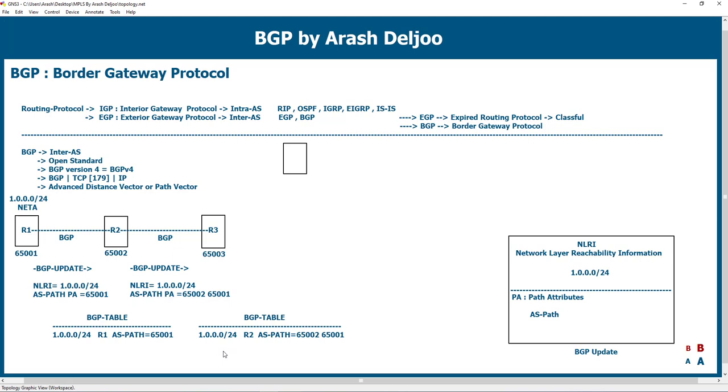Now you can understand a little more about the BGP update. We should learn many path attributes. For example, we have some other attributes besides AS path, but AS path is one of the most important path attributes that we use in BGP.